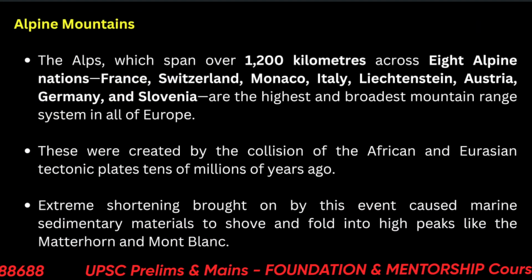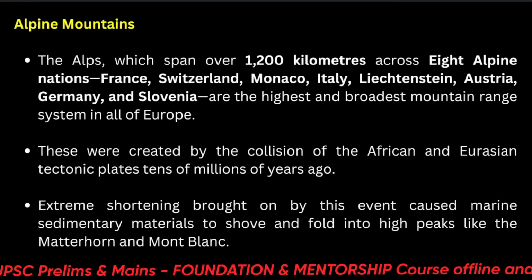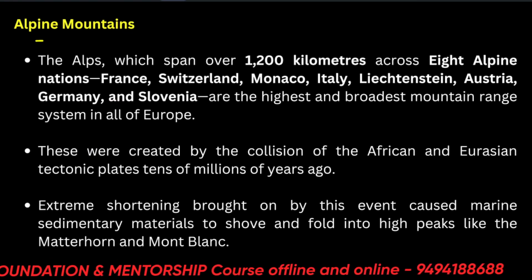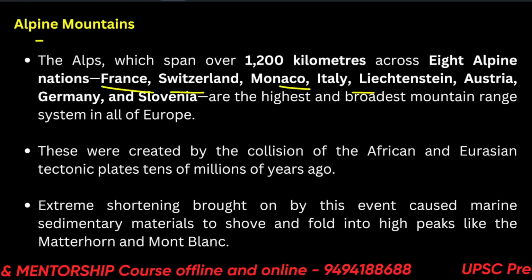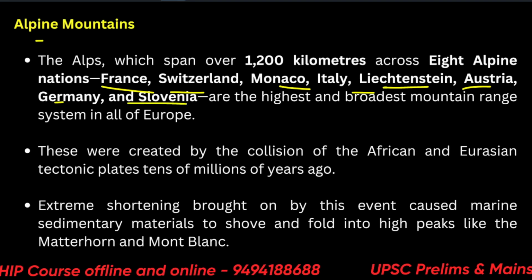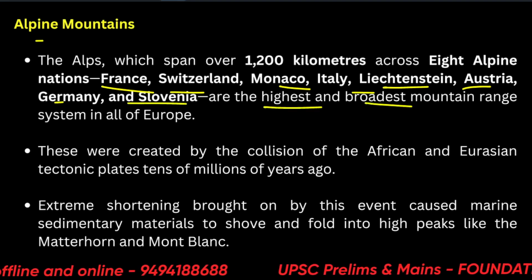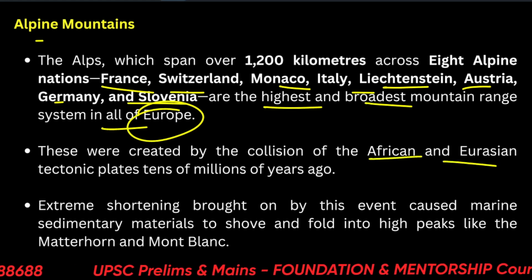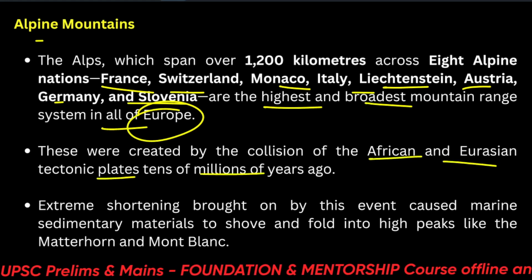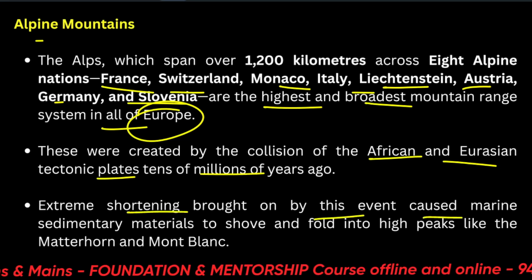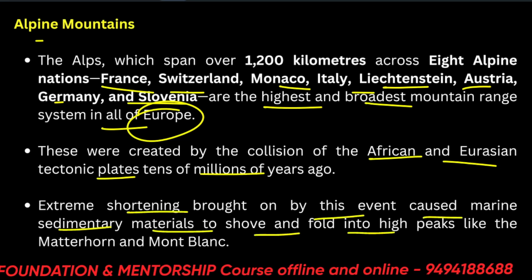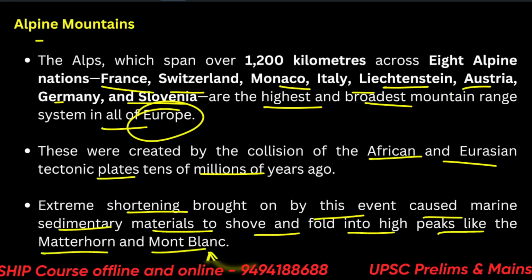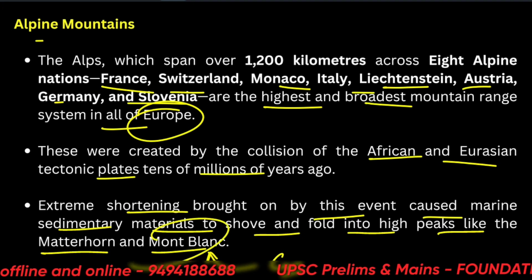The Alpine mountain, this one is the last one. So it happened towards the last orogenic movement. And 8 Alpine nations are included in this: France, Switzerland, Monaco, Italy, Liechtenstein, Austria, Germany and Slovenia. So they are the highest and broadest mountain ranges in all of Europe. These were created by the collision of African and Eurasian tectonic plates millions of years ago. And extreme shortening brought on by this event caused marine sedimentary materials to shove and fold into high peaks like the Matterhorn and Mont Blanc. There's a pen company also on this name.